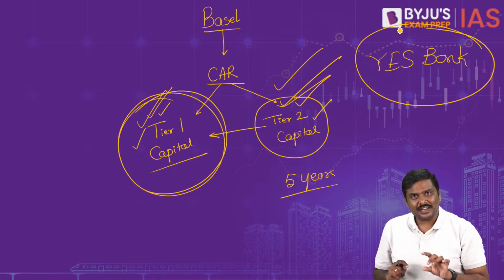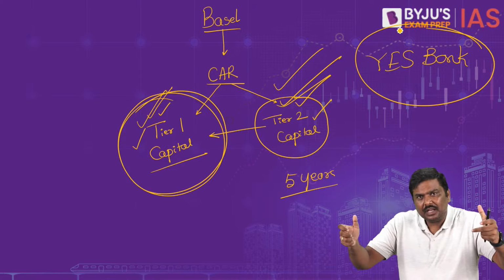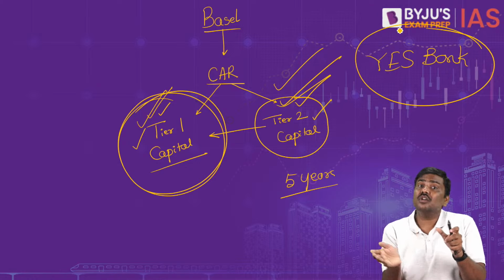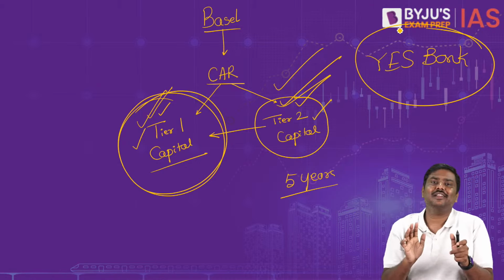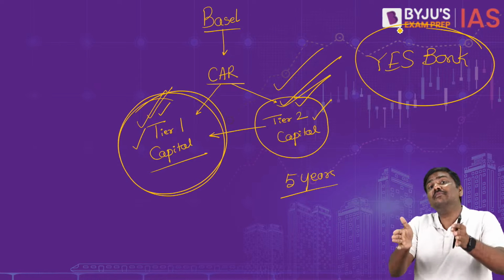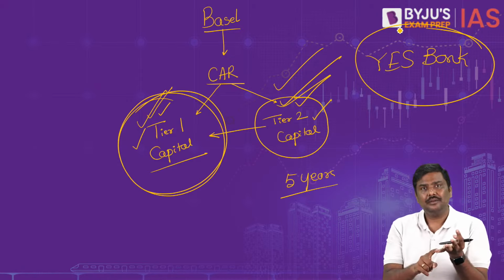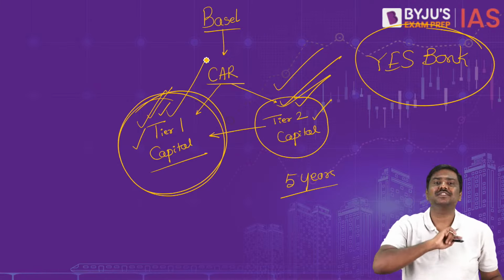And that is the precise reason whenever you see a breakup of capital, again you don't need to learn it by heart, you will see that there is more tier 1 capital collected by the bank compared to tier 2 capital. Banks collect more and more in the form of tier 1. More reliable, more capacity to absorb losses. That is the tier 1 capital feature for you.